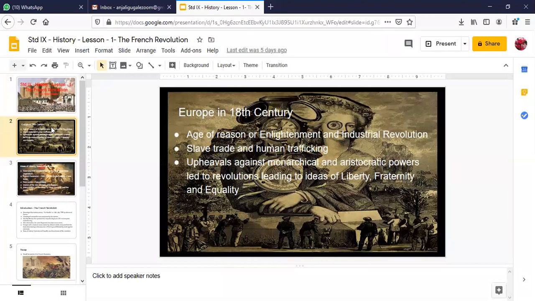Republican form of government. What is the difference between democracy and republic? You people are in 9th grade and you have been taught many times about the difference between a democracy and a republic. You should be able to answer this question now.